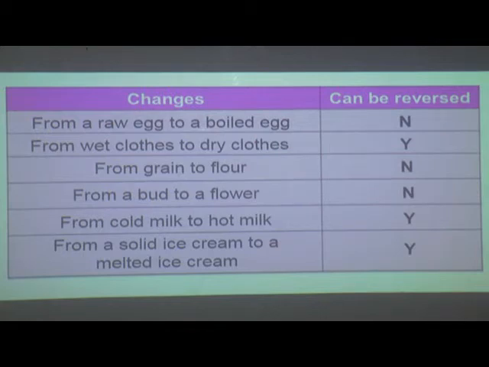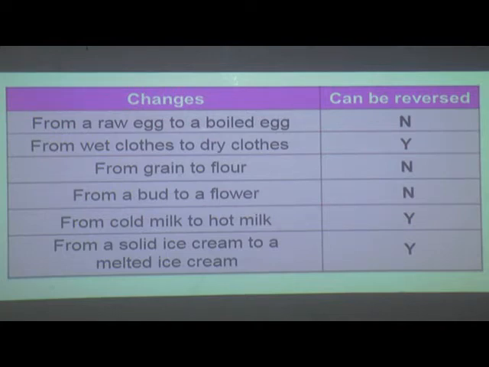Now you tell me a few more examples. I will ask you. You have to answer me whether it can be reversed or not. Batter to idli. See, we have prepared a batter, and after cooking, steaming it, we changed it into idli. Can idli be changed again into batter? Is it reversible or irreversible? It is irreversible. It cannot be reversed.